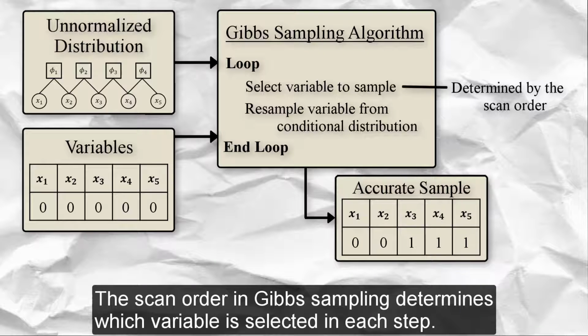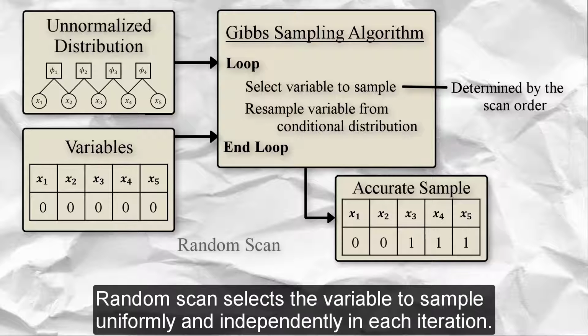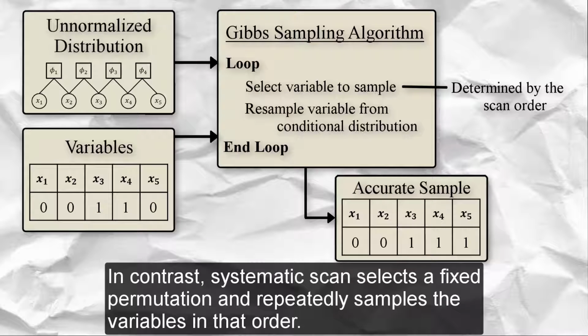The scan order in Gibbs sampling determines which variable is selected in each step. Two scan orders are commonly used in practice: random scan and systematic scan. Random scan selects the variable to sample uniformly and independently in each iteration. In contrast, systematic scan selects a fixed permutation and repeatedly samples the variables in that order.